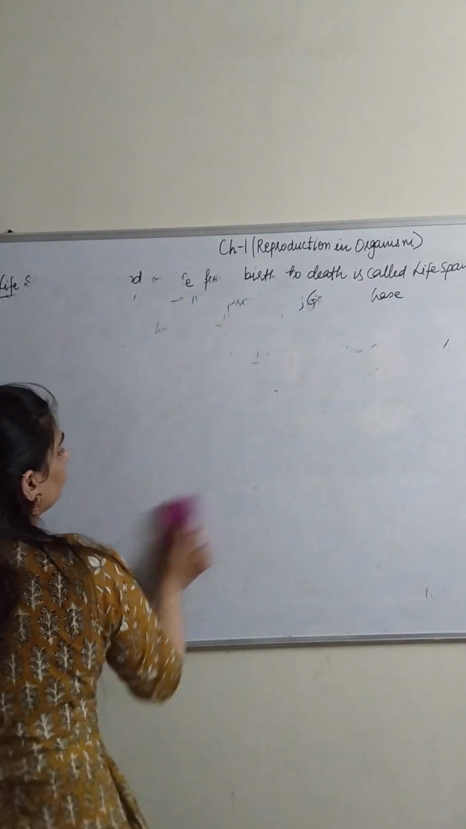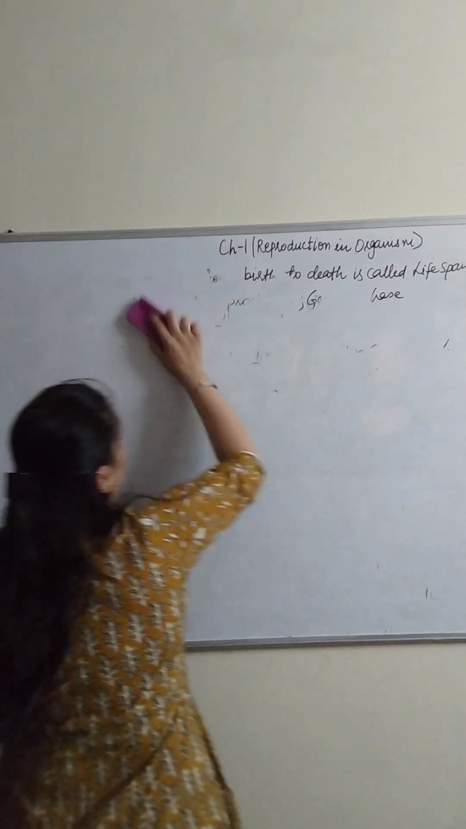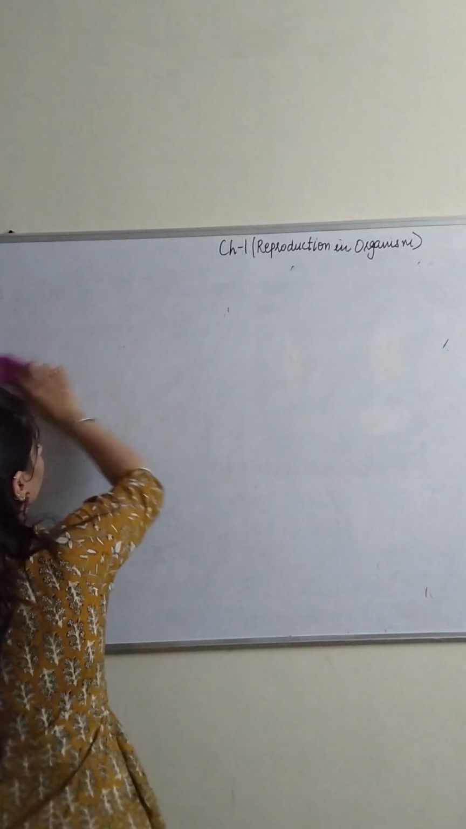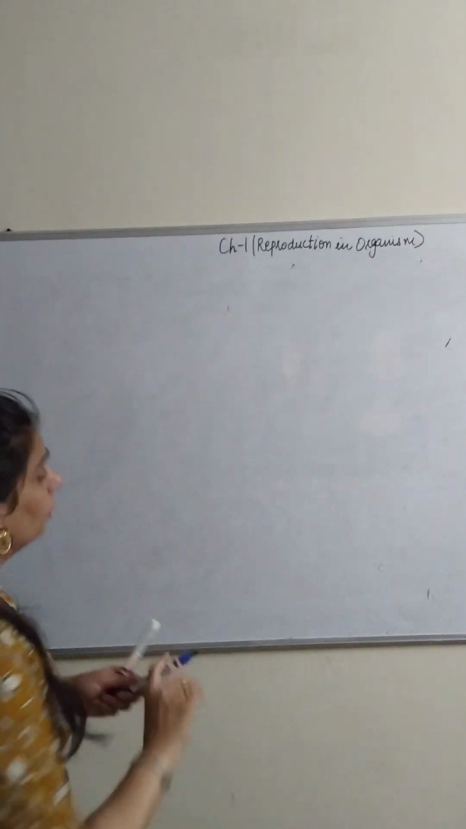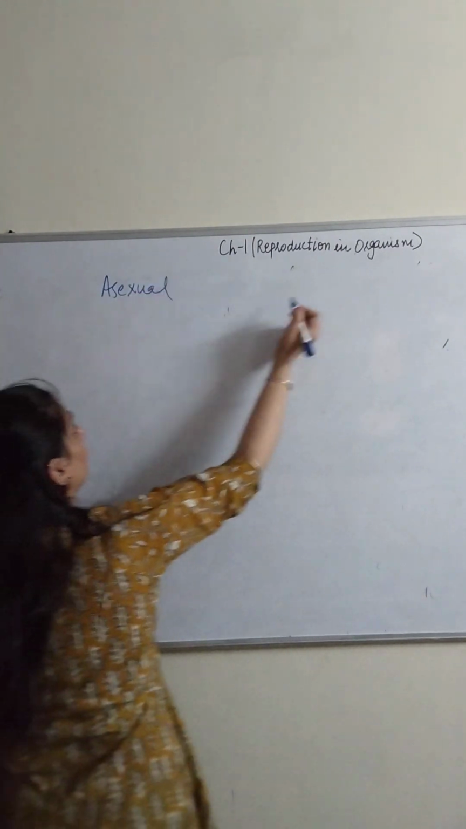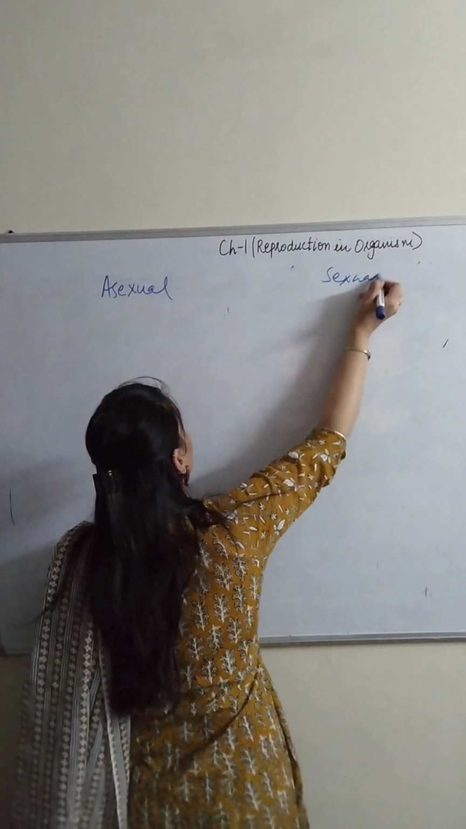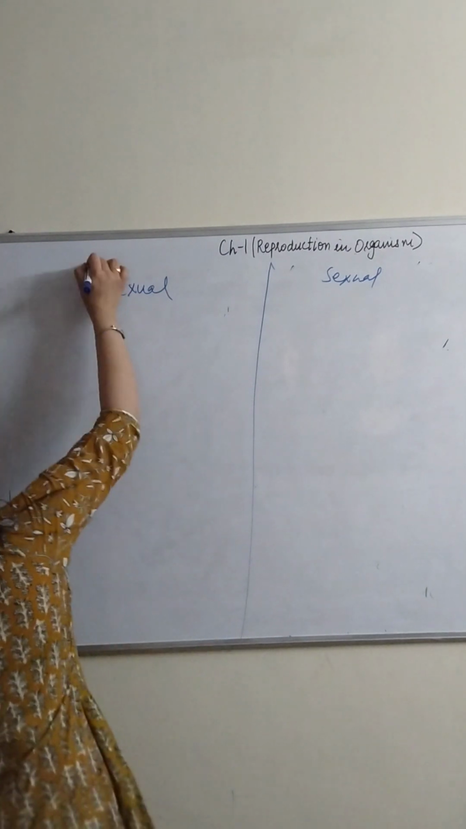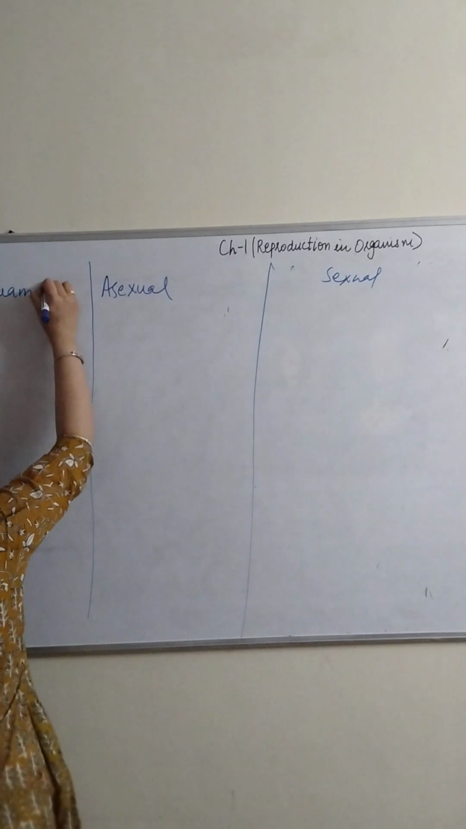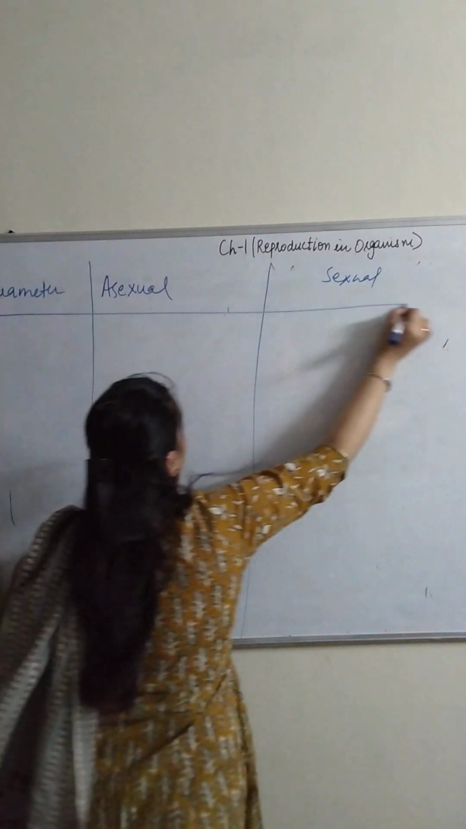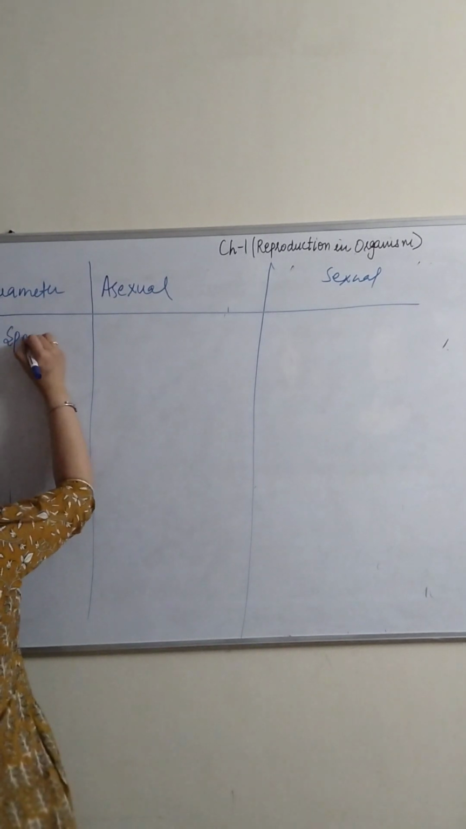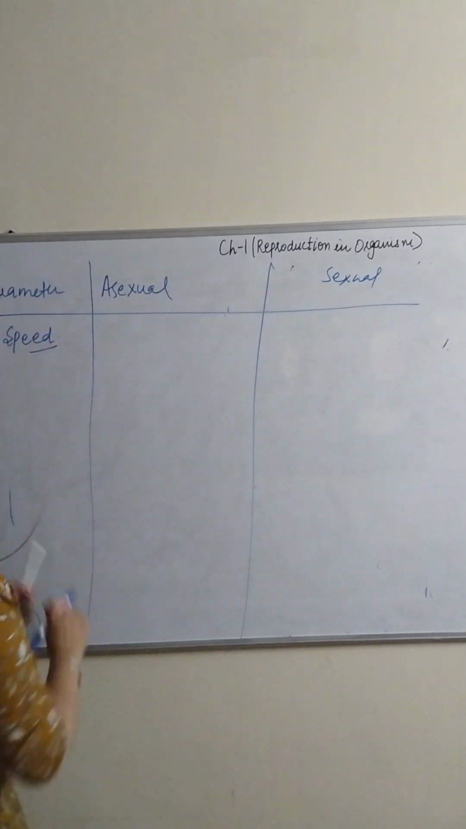So reproduction is basically divided into two parts, and before giving the differences between the reproduction types, I will give you some explanation regarding some parameters for asexual and sexual reproduction. So here I have given a table with the parameter, asexual and sexual reproduction. So first, when we talk about speed.